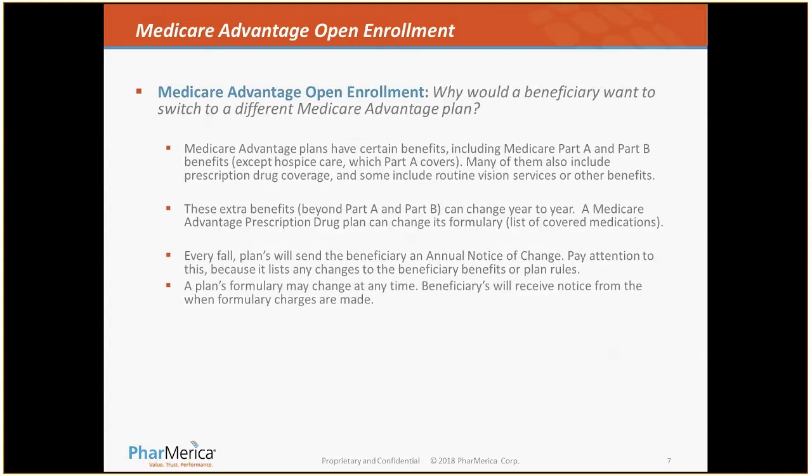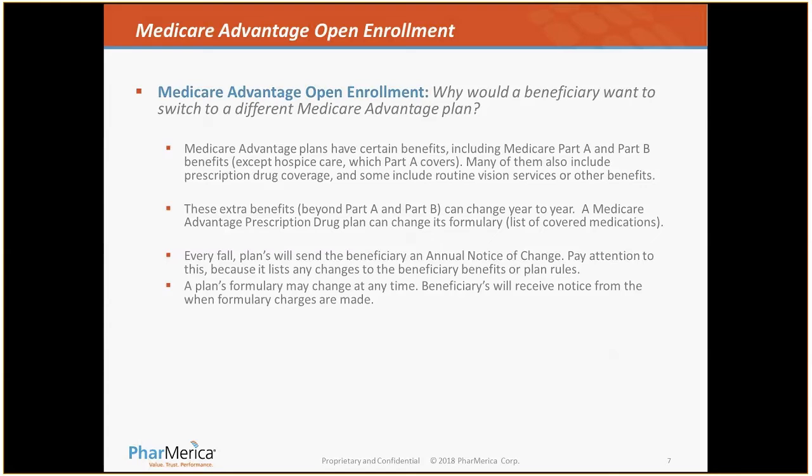So again, why would a beneficiary want to switch to a different Medicare Advantage plan during this open enrollment or disenrollment period? Medicare Advantage plans have certain benefits, which include Medicare Part A and Part D. Many of them also include prescription drug coverage. Some of the plans include routine vision services and other benefits. These extra benefits beyond Part A and Part D can change year to year.